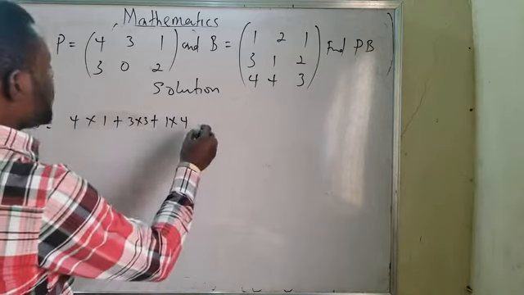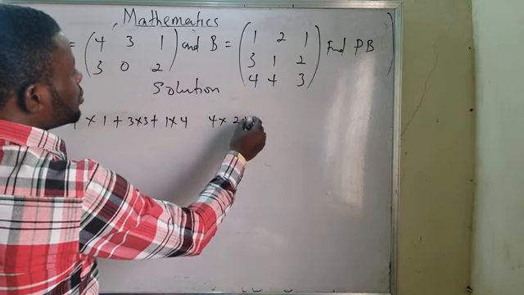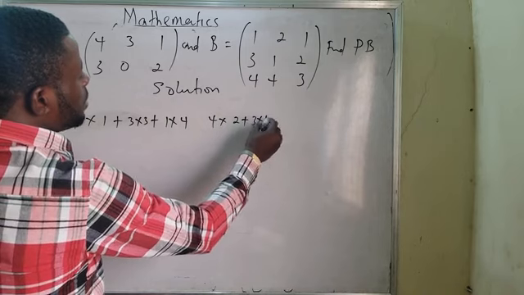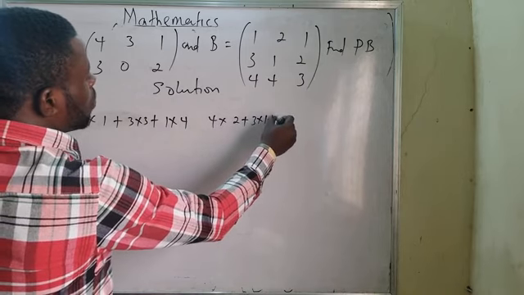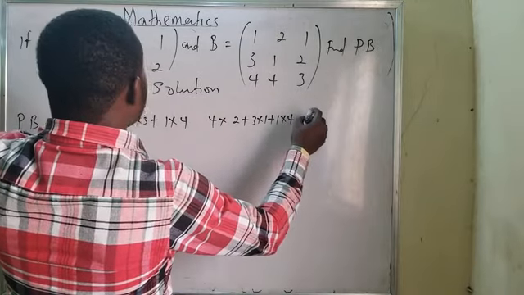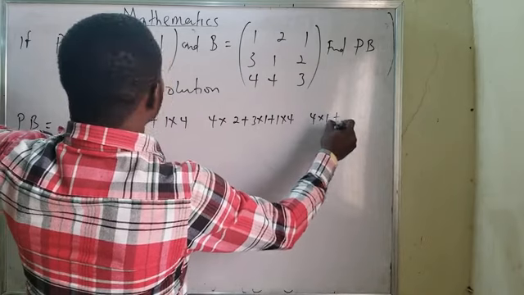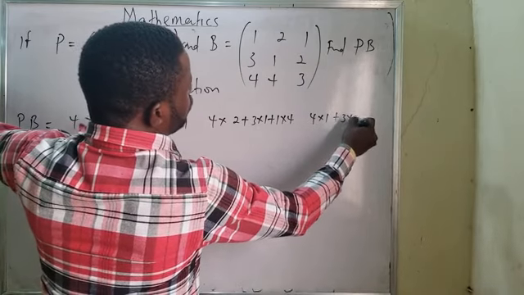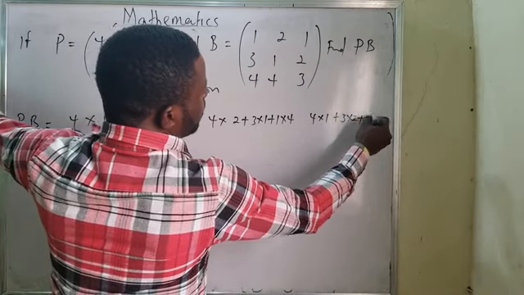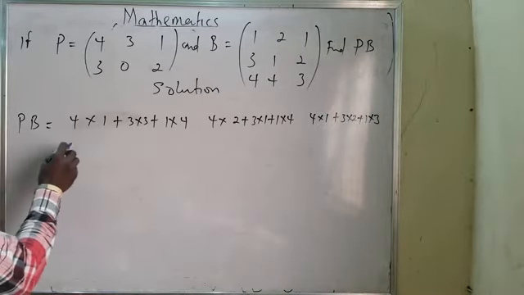And also I'll be moving on to 4 multiplied by 2 plus 3 multiplied by 1 plus 1 multiplied by 4. And the last one will be what? 4 multiplied by 1 plus 3 multiplied by 2 plus 1 multiplied by 3. That is the foundation.